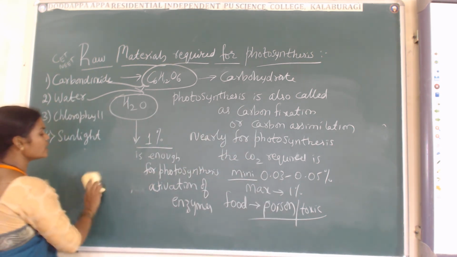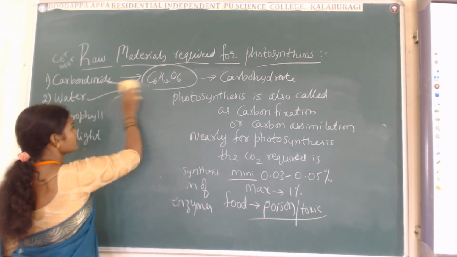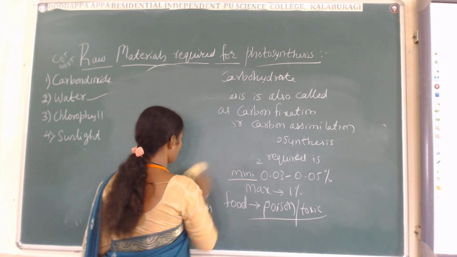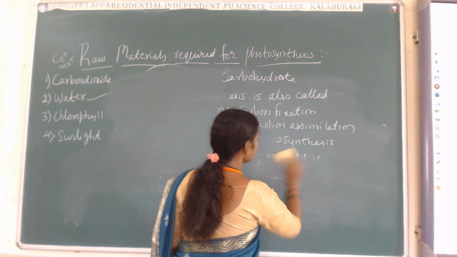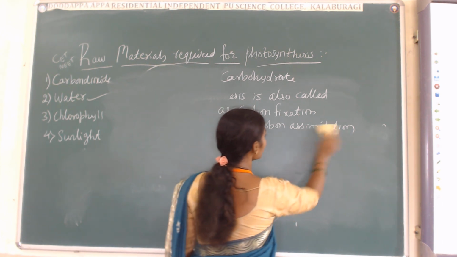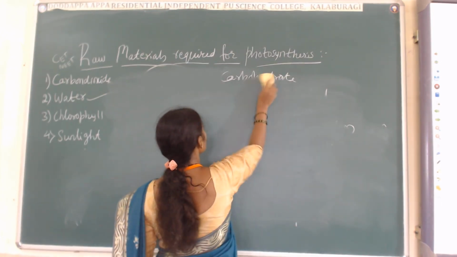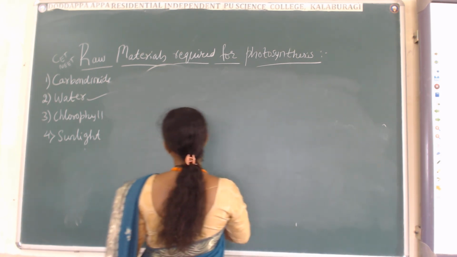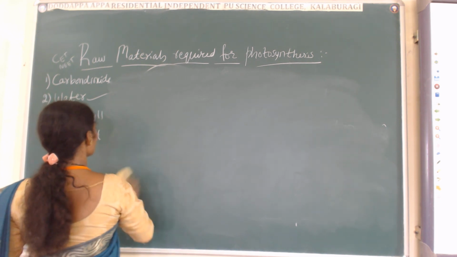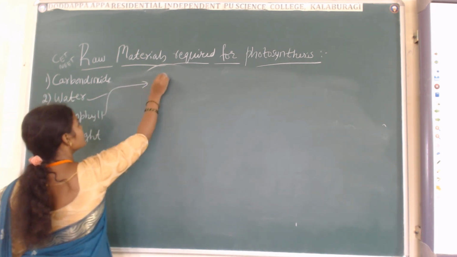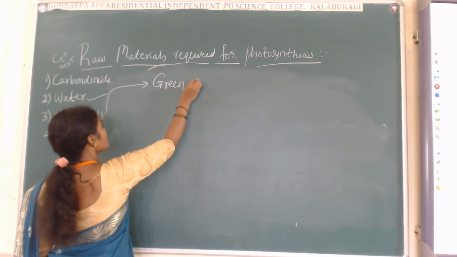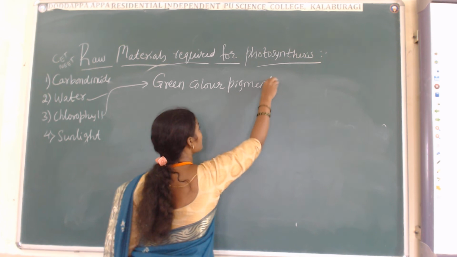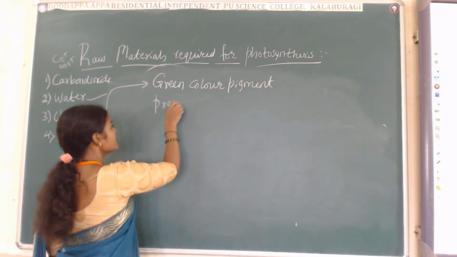Now students, chlorophyll is a green color pigment. This green color pigment is present inside the leaves. Chlorophyll is a green color pigment present inside the leaves.